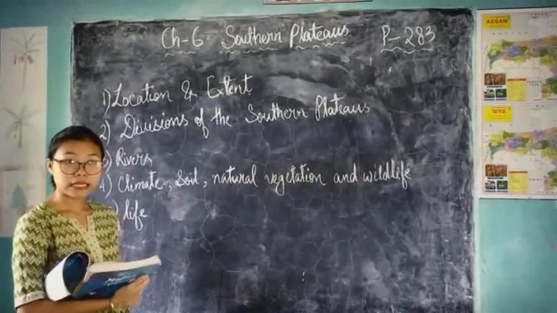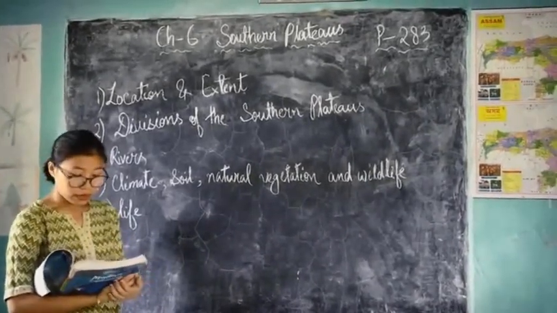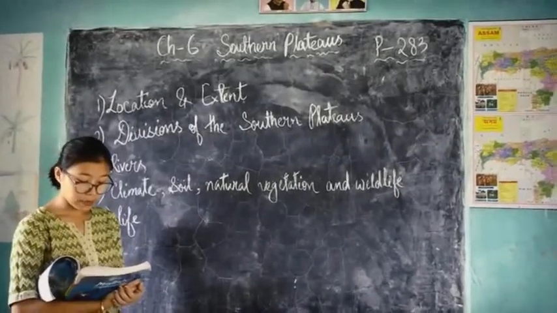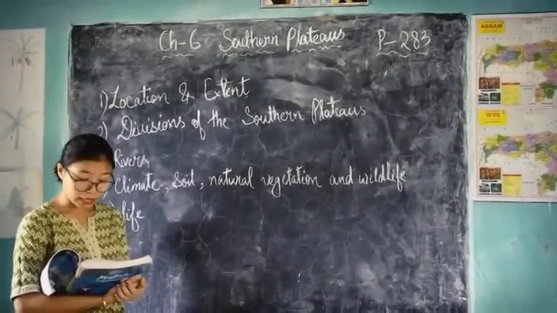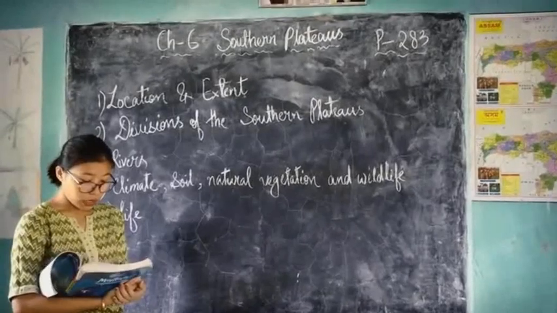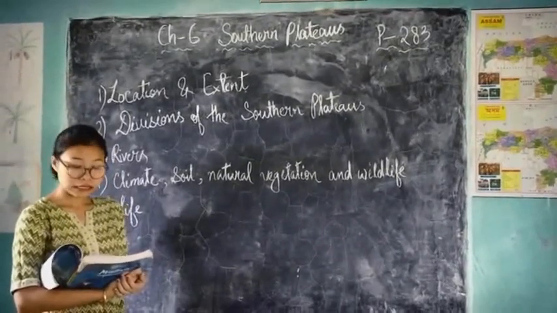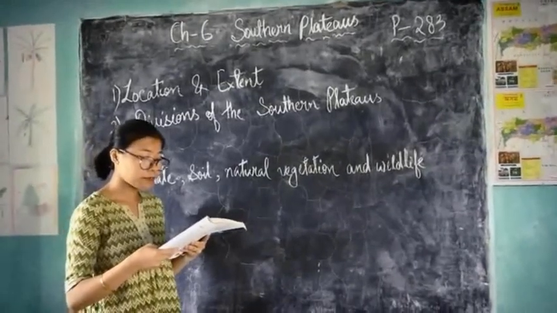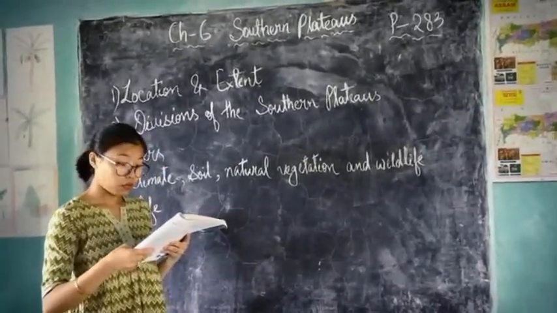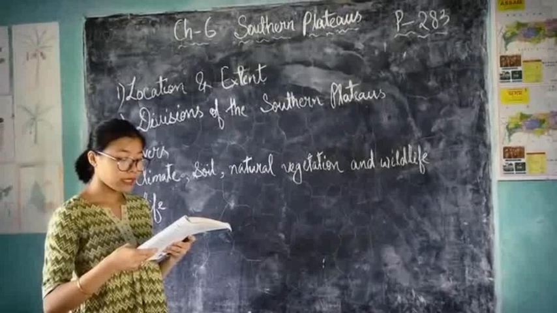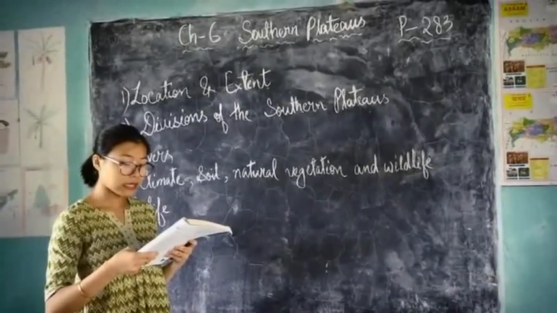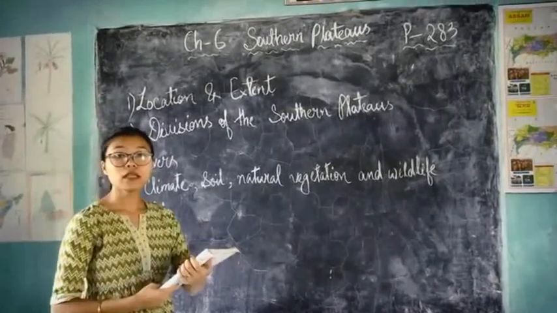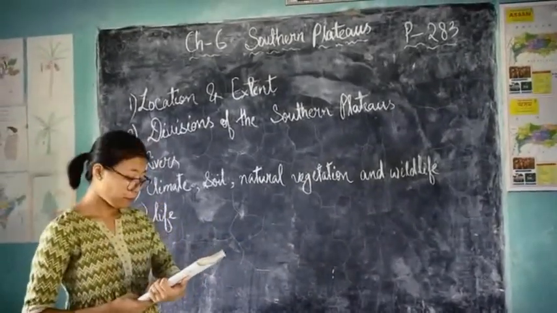Next, the Deccan Plateau. The Deccan Plateau is a large plateau that extends from the Central Highlands in the north to Kanyakumari in the south. It has the Vindhya and the Satpura ranges in the north. It is bordered by the Eastern Ghats and the Western Ghats on its east and west respectively.